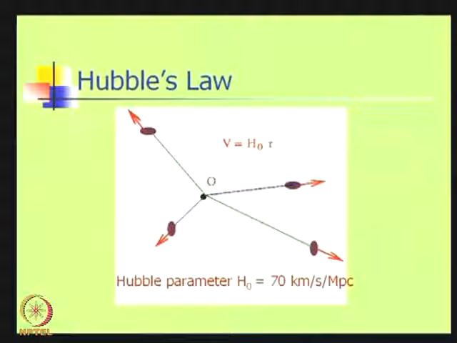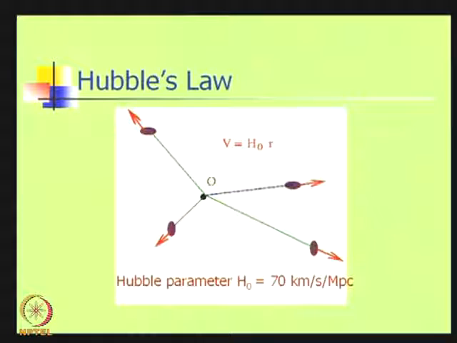In the last lecture, we learnt about Hubble's law of expansion, which tells us that the galaxies are all moving away from us with a speed that is proportional to the distance. This is what Hubble observed. This is an observed fact which was first noticed by Hubble, that the galaxies are all moving away from us with a speed that is proportional to the distance, and the constant of proportionality H naught is called the Hubble parameter.